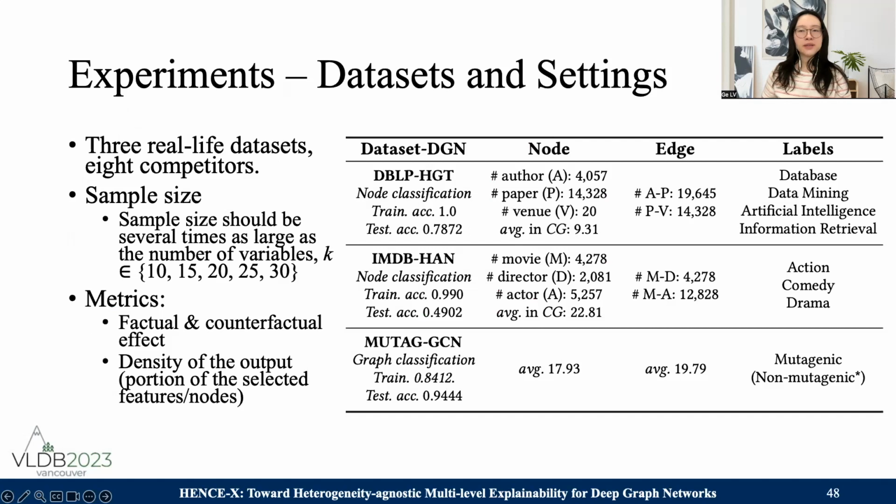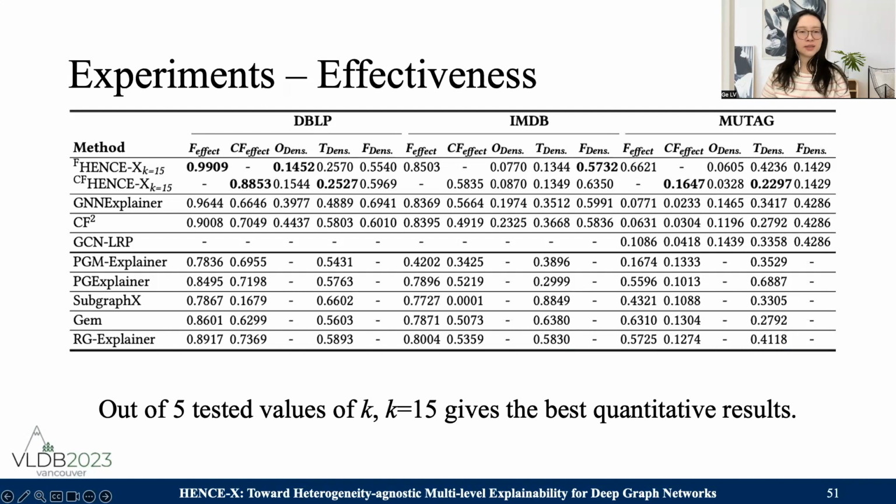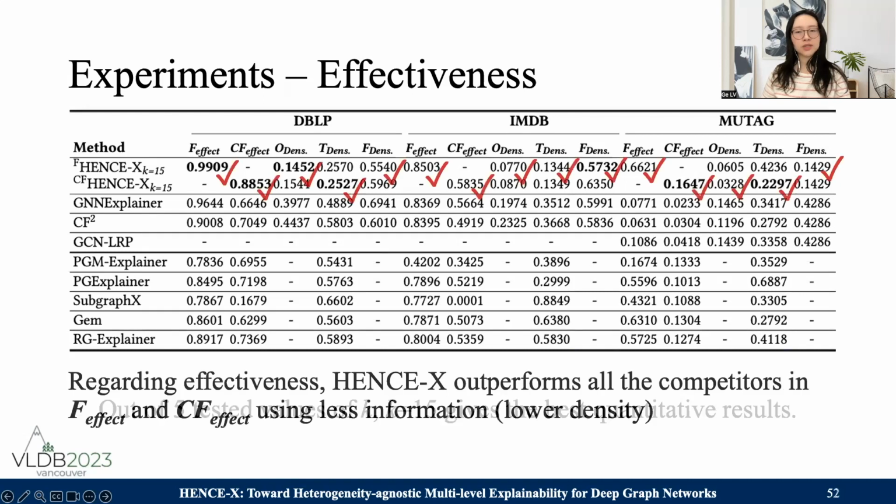In the following, we present experimental results. We compare our method to 8 competitors on 3 real-life datasets, among which DBLP and IMDb are heterogeneous graphs, and MUTAG is a homogeneous graph dataset consisting of molecular structures. We set the sample size to be several times as large as the number of variables. Let k be the multiple; we tested k from 10 to 30 with a step length of 5. Out of the 5 tested values, k equals 15 gives the best quantitative results.